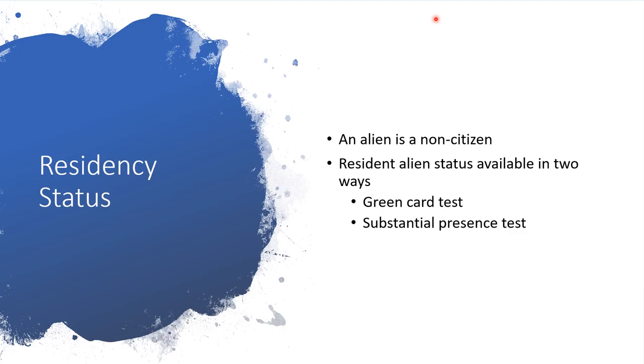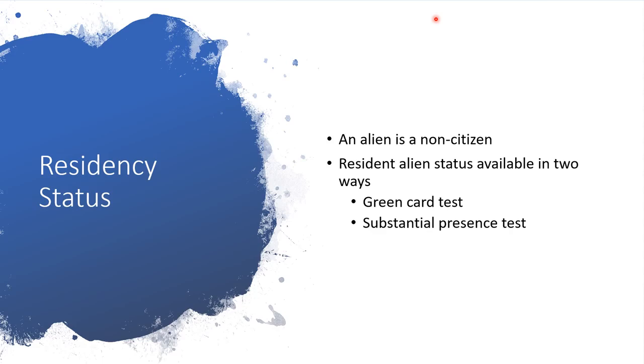If they meet the green card test at any time during the calendar year, but do not meet the substantial presence test for that year, their residency starting date is the first day on which they are present in the United States as a lawful permanent resident. However, an alien who has been present in the United States at any time during a calendar year as a lawful permanent resident may choose to be treated as a resident alien for the entire year.